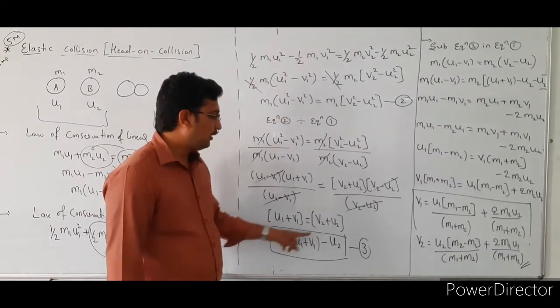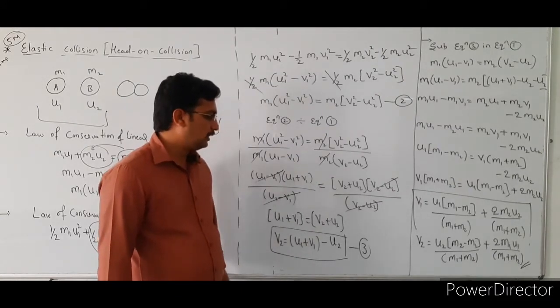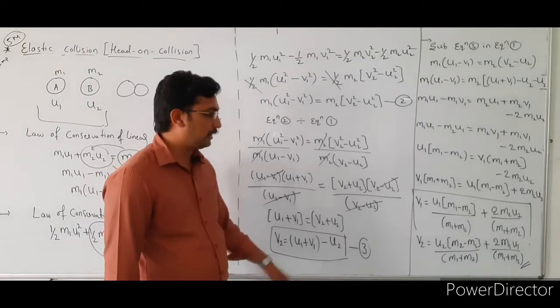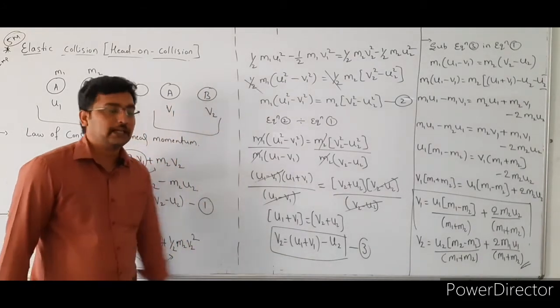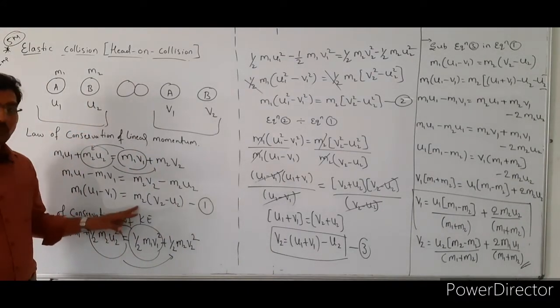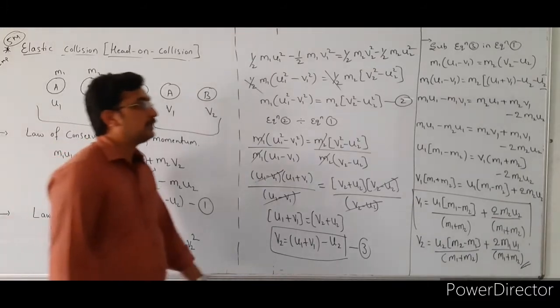Here we want the v2 value. So v2 is equal to u1 plus v1 minus u2. So this is our equation number 3. Next, we are going to substitute this equation 3 in equation number 1. We are going to substitute the v2 value in this equation. Okay, see here.